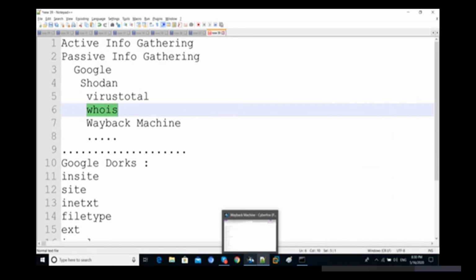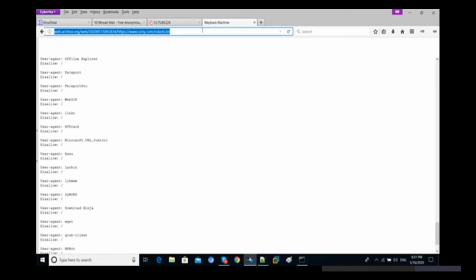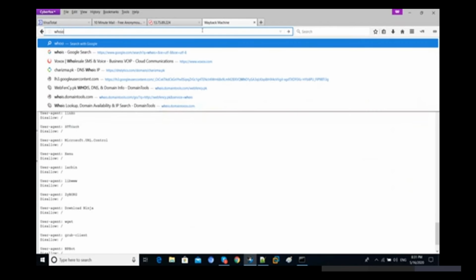So which type of things can we perform with the help of that address? Any kind of information, like with the help of that information, which type of action can we perform? Let's try to check out first the information gathering. I will just go with whois, and then we are going to try to check out some whois.